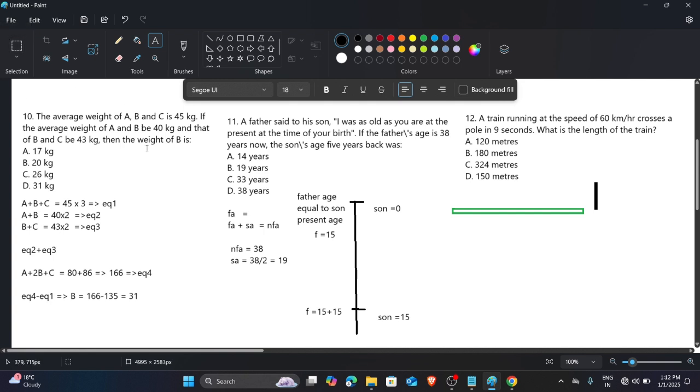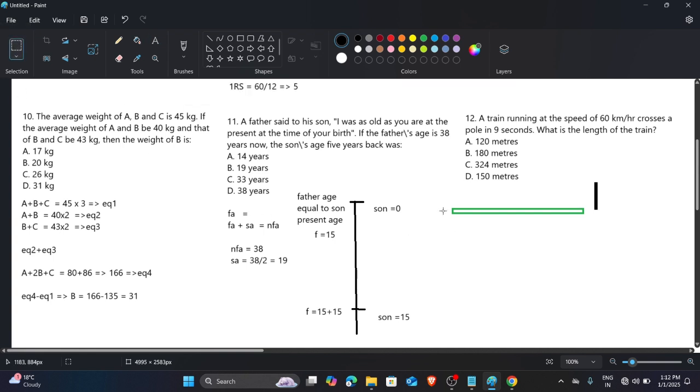So in this question, what is happening? I will explain everything. This is our train. It is passing that pole in 9 seconds with some speed. Passing the pole, in comparison to the train, the pole is a point-like object, and the train only has to pass its total length. The time it takes to pass its total length with respect to the pole is the time they have given us, 9 seconds, and the speed they gave.